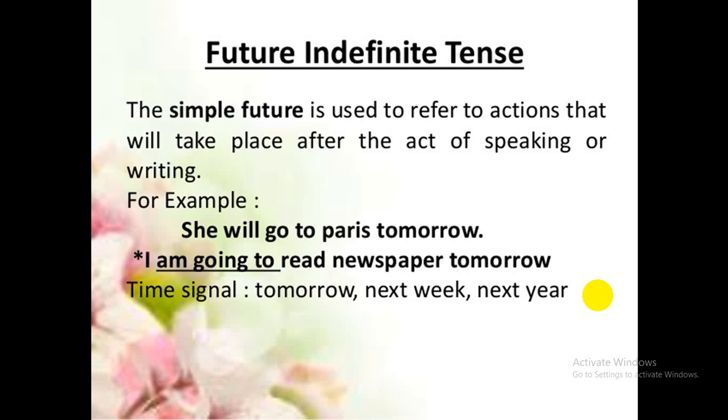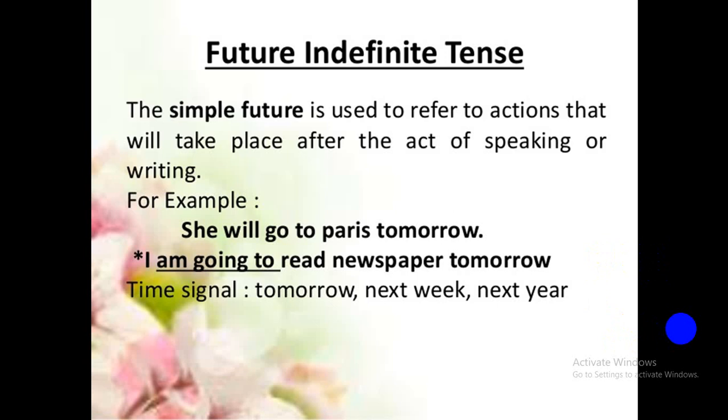Just try to understand it the easy way. An action which is about to take place in future is called future indefinite tense. Such as, see here, she will go to Paris tomorrow. It's not a work or an action of today or the past. It's something which is about to happen next.